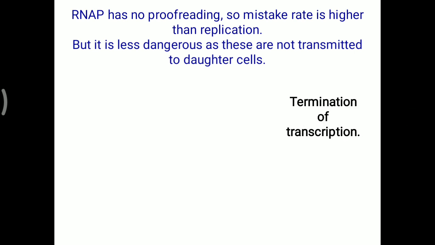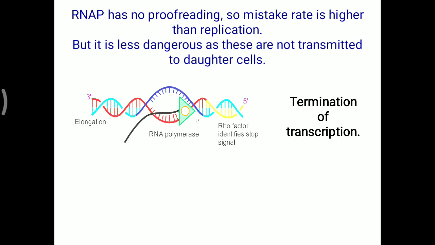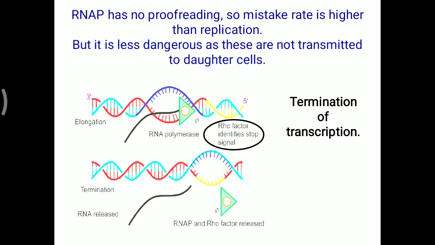Now, termination of transcription means the last phase of transcription. When elongation is completed, a particular sequence is there, and sometimes a protein is present. The rho factor identifies the stop signal, so RNA polymerase is further not able to work or help in RNA formation. Once it is terminated, RNA polymerase and rho factor will be released, as well as the newly synthesized RNA, which is also released from the DNA molecule. In detail, we will look at termination of transcription.